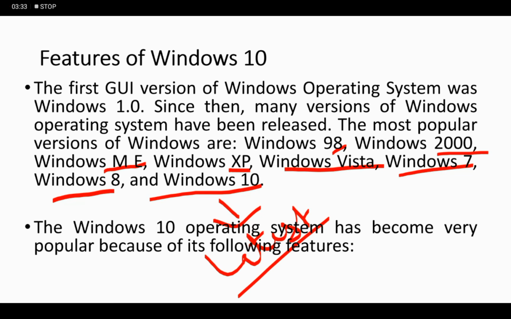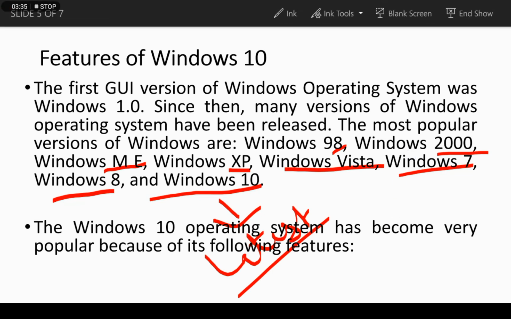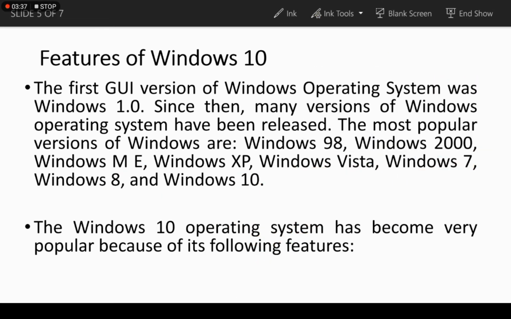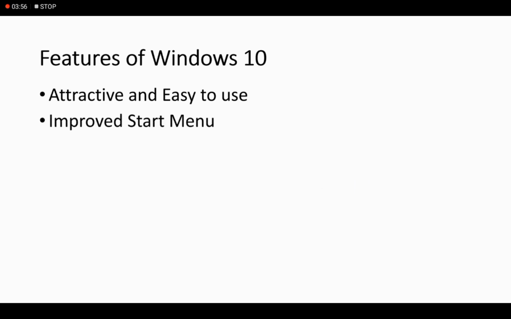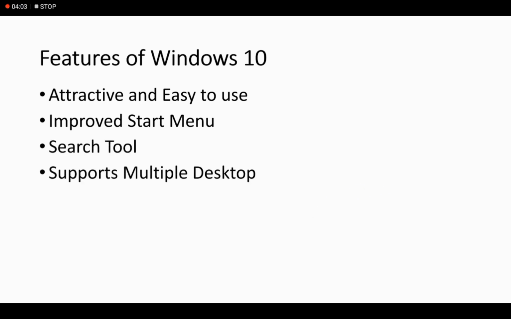The Windows 10 operating system has become very popular because of its following features. So let's take a look at some useful features of Windows 10. First one is attractive and easy to use. Second one is improved start menu. Third one is search tool.